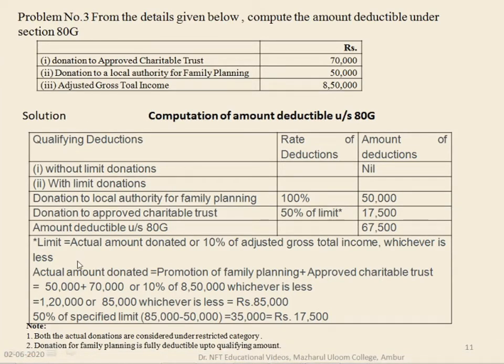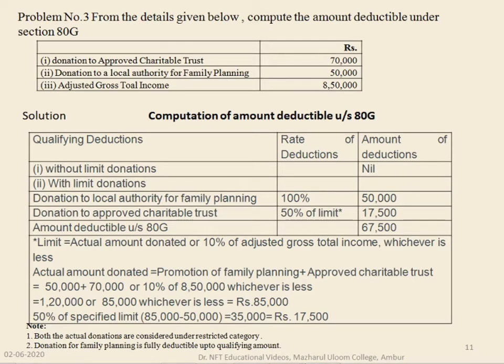For computation of the amount of donation for 50%, the actual amount donated or 10% of adjusted gross total income, whichever is less, is to be found out. That will be the amount of deduction. So here the actual amount donated will be for both: donation to approved charitable trust and donation to local authority for family planning, both together.